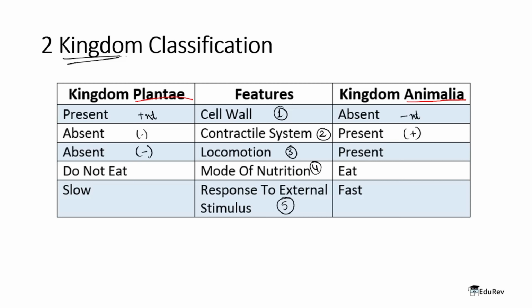Locomotion, once again, plants don't really move, and that's what he concluded at that point of time. So he said locomotion was absent in plants while it was present in animals. The mode of nutrition, as Carolus Linnaeus put it, he said that plants do not eat and at the same time animals eat. So as you can see, the classification he did was very basic and superficial at that point of time. And the last point is the response to external stimulus. Animals respond very fast to external stimulus while plants respond very slowly to external stimulus, if they do at any point of time.